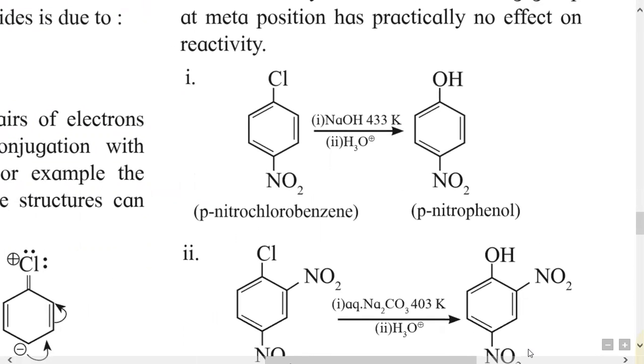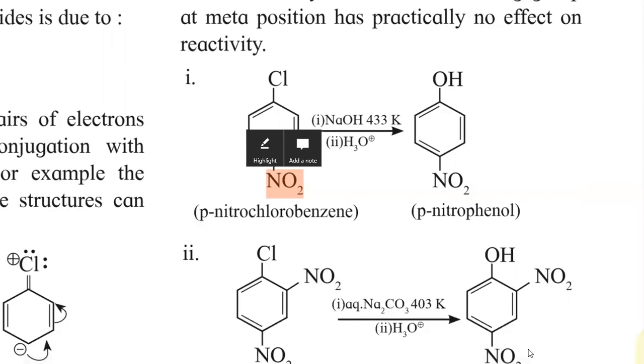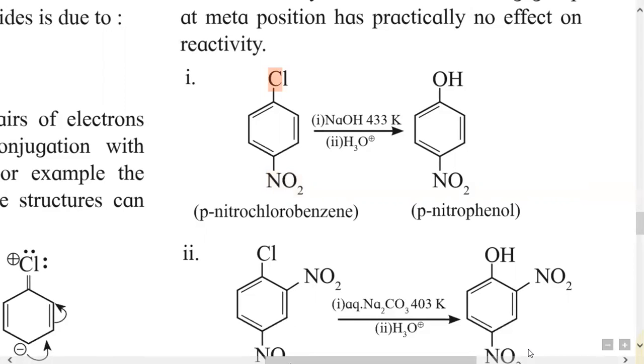In the first example, the electron withdrawing group is the NO2 group, present at the para position in chlorobenzene. When it reacts with NaOH, and then H3O+, at 433 Kelvin, the chlorine in chlorobenzene is substituted by an OH group.